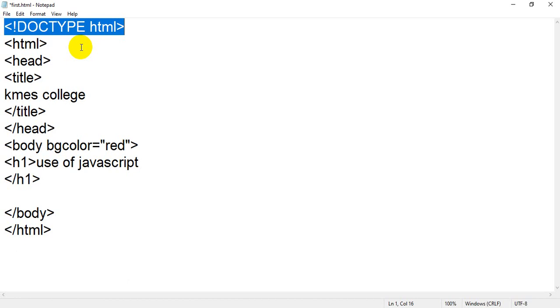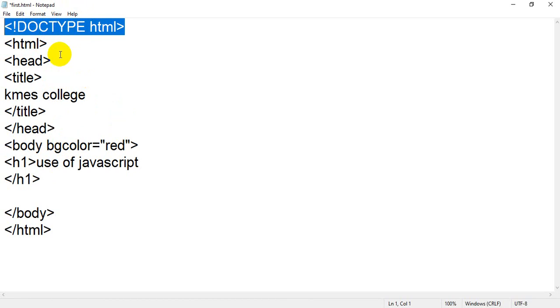How will your browser understand which version you are using? You have to mention it on top of your code. If you write this doctype HTML line, it indicates to your browser that you are using HTML version 5. Why HTML5, and not HTML4 or earlier?